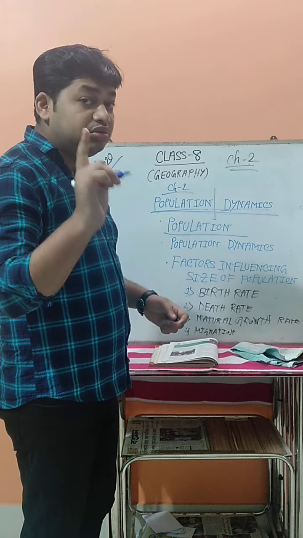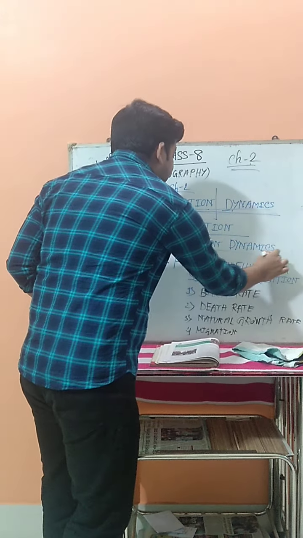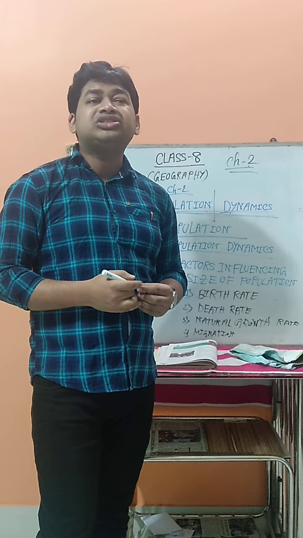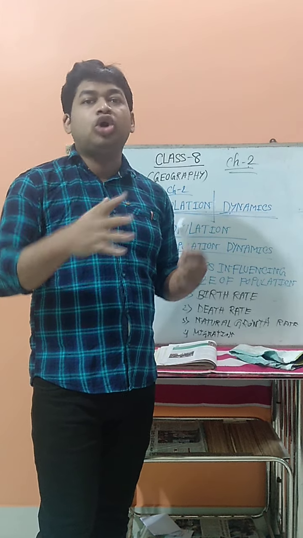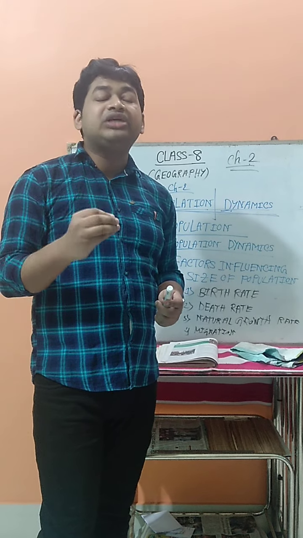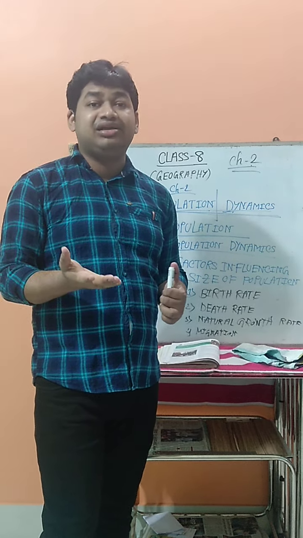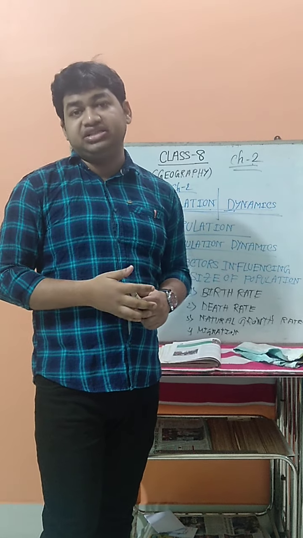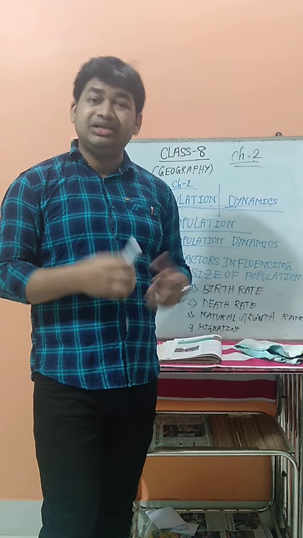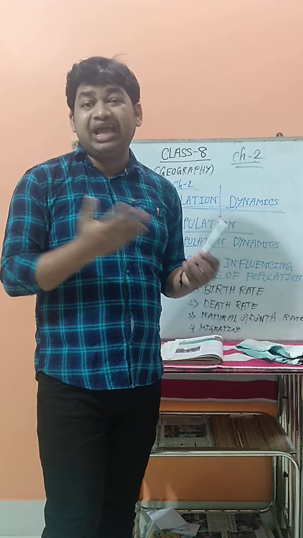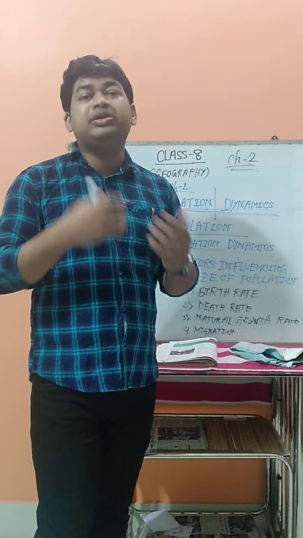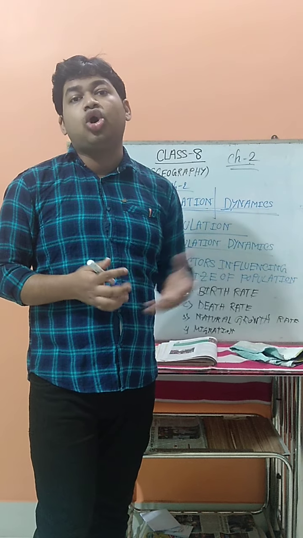Now the second is, what is population dynamics? As you know, in any place, suppose any village or town, the population is not a stable thing. It's not constant, like being the same all the time. The population changes every day, in fact every hour. Why does it change? Because sometimes more new babies are born in a particular area, and sometimes people die. So the population is always changing. It is not stable for a long period of time.